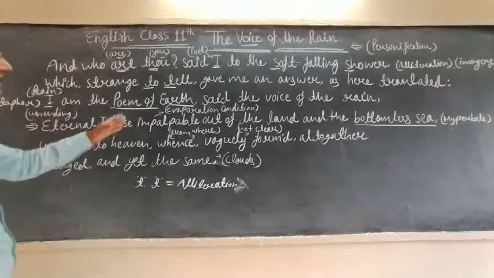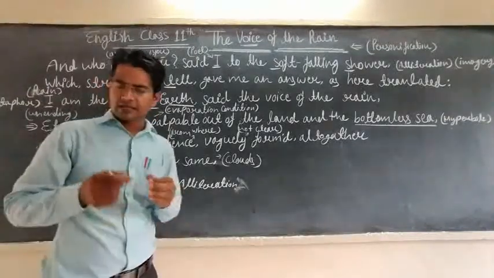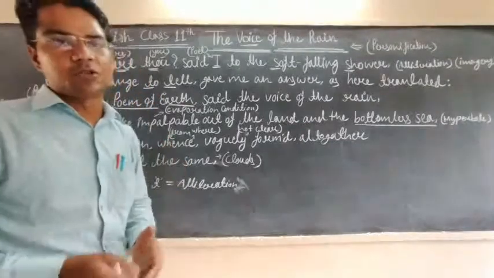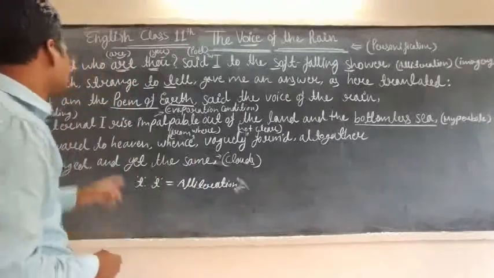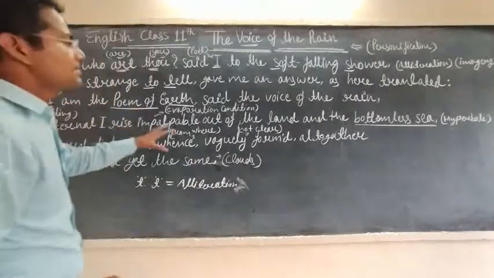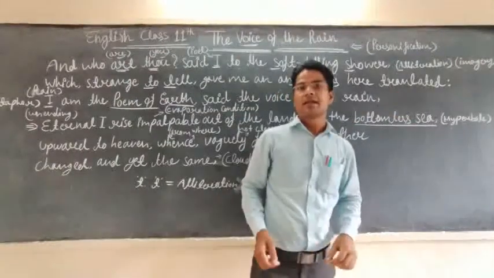I rise impalpable. Impalpable means relating to something untouchable. No one can touch. Why did she say it like this? I rise impalpable out of the land and the bottomless sea.